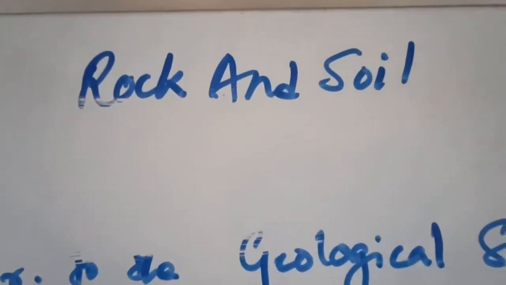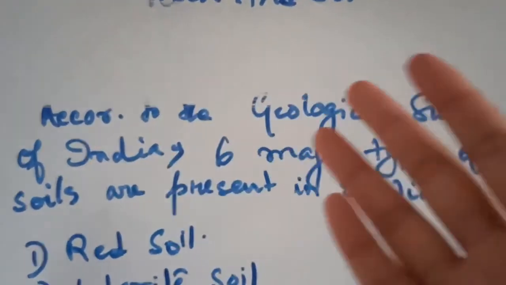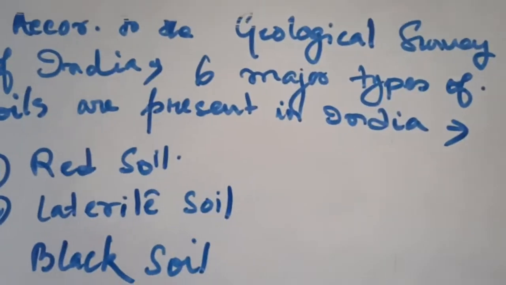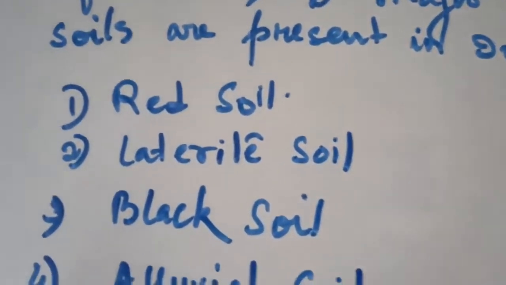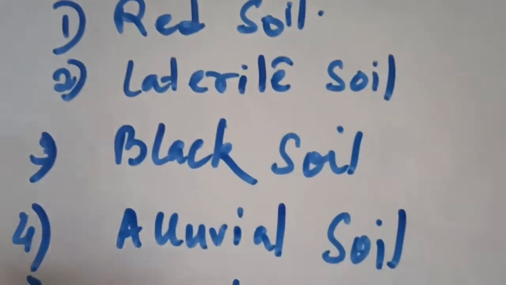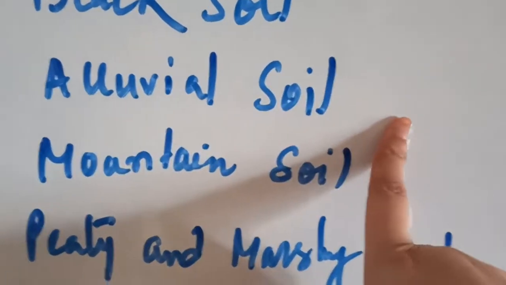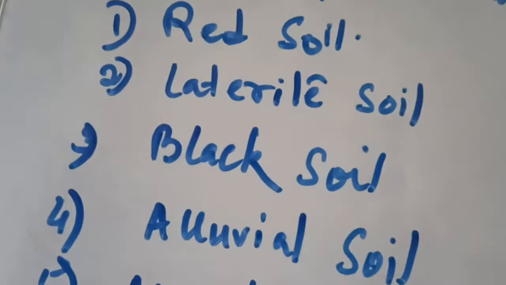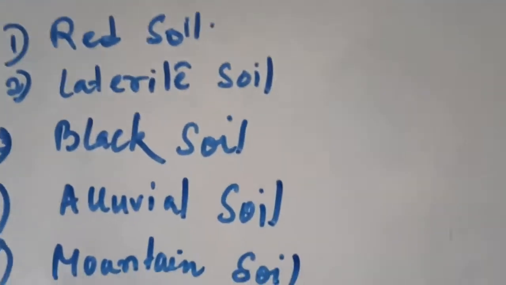Hello students, I will continue with the chapter rock and soil in this video. Last video I explained about the different types of the soil. According to the Geological Survey of India, there are 6 major types of soil present in India: the red soil, laterite soil, black soil, alluvial soil, mountain soil, peaty, and marshy soil. These names have been given based on the characteristics of the particular soil. In this way the naming and the regionalization of the soils are also done.